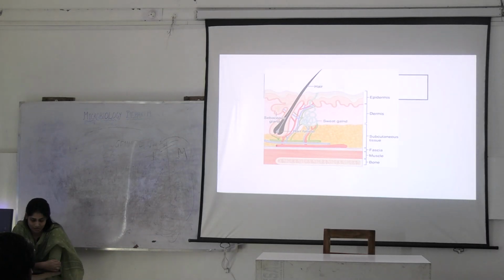What are the names? Stratum basale, granulosum, spinosum, lucidum and corneum, right? Then there is dermis, then subcutaneous tissue, followed by fascia, muscles, and then there is bones.